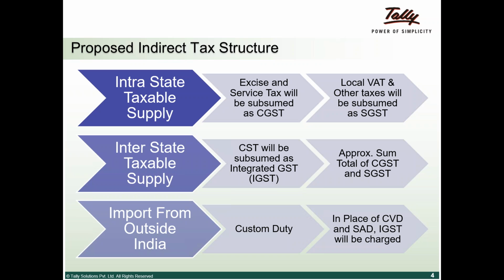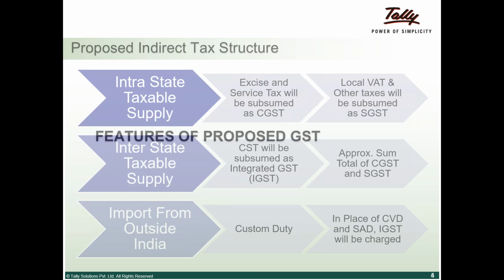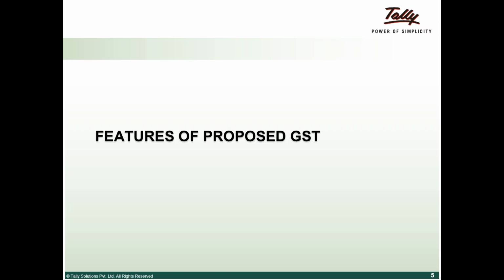Now there is a third bucket, which is customs duty. Existing customs duty will continue to be there, and the additional customs duties that we used to pay will be subsumed as IGST. Customs duty is for importing material into the country.